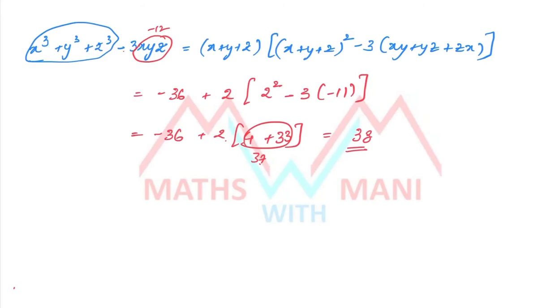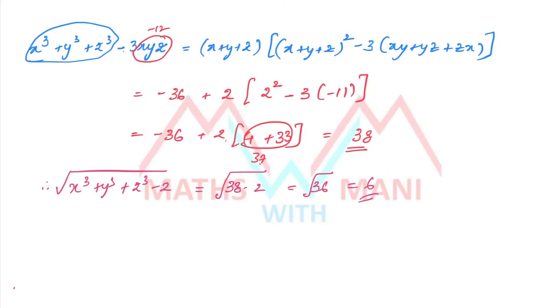So you have to find out, therefore, x cube plus y cube plus z cube minus 2 is equal to 38 minus 2 under root, that is 36 under root, which means 6. So in both the cases you will get the value 6, but in the procedure here, you have to remember the formula.